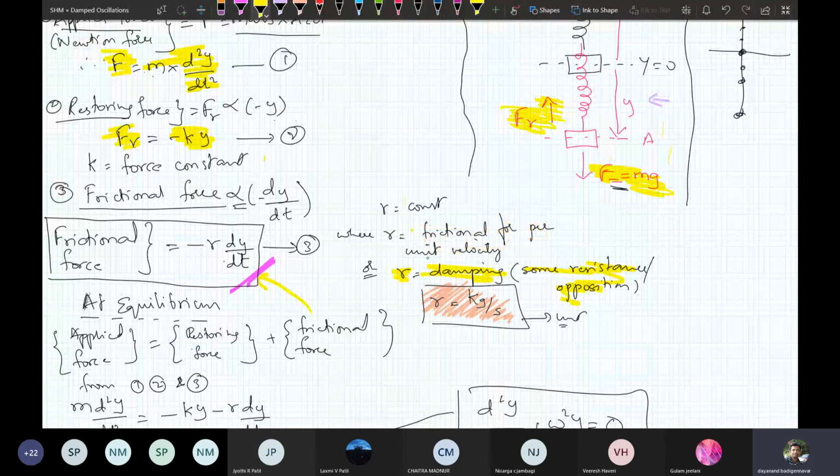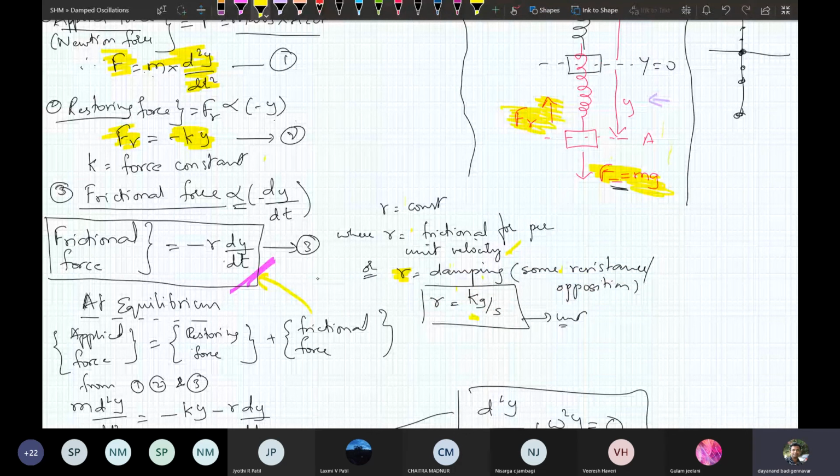R is also called the damping factor. It is also called some resistance or opposing force. This R has a unit of kg per second.